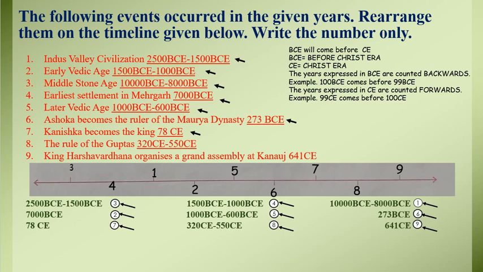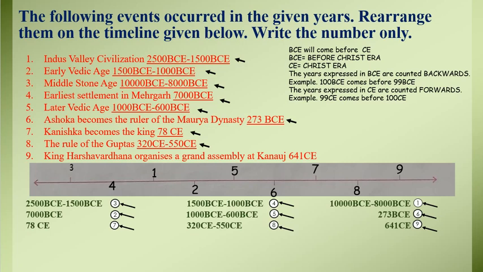Moving on to the next one. Now I think you must be able to understand which number is to be put in the timeline. Are you able to understand it? The next number which we are going to put is the rule of the Guptas, that is 320 Christ era to 550 Christ era. So the next number which we are going to put on the timeline is point number 8, and at last we have only one point left with us.